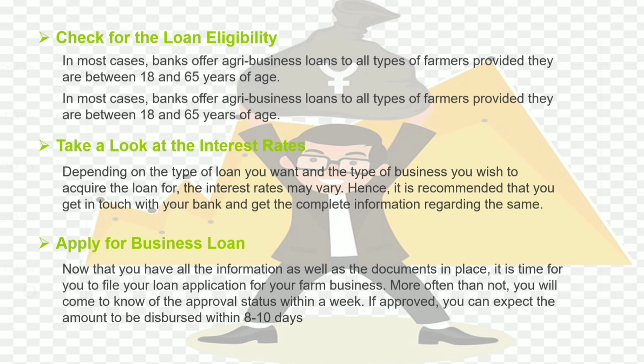Next is apply for the business loan. Now that you have all the information as well as the documents in place, it is time for you to file your loan application for your farm business. More often than not, you will come to know of the approval status within a week. If approved, you can expect the amount to be disbursed within 8 to 10 days.